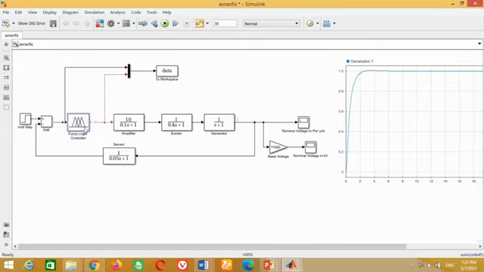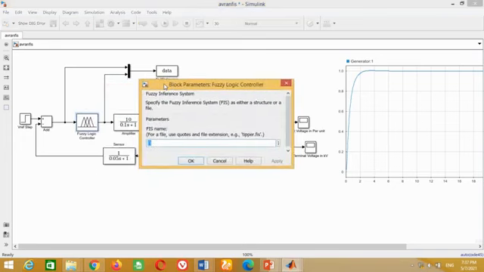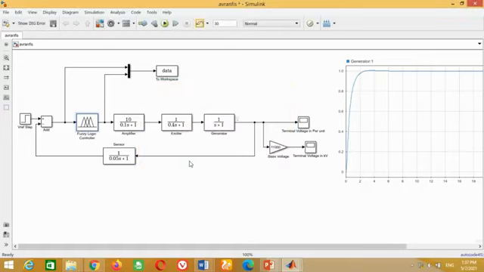Remove this PID controller block and connect this fuzzy logic controller block here. Double click on this fuzzy logic controller block and write the name of the NFIS file which we have designed now. Therefore, write AVR Neuro here and press OK. At this stage, our model is completed. Now we can run the simulation to check the performance of the NFIS controller.